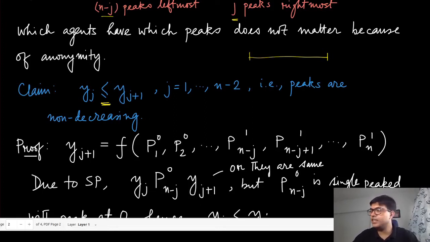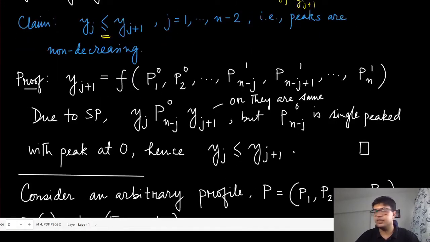So it is saying that yj can be exactly equal to yj plus 1, or it should be on the left hand side of yj plus 1. These are the only two possibilities. And this is not very difficult to see. The whole point is that we have defined these yj's in that way so that it becomes non-decreasing.